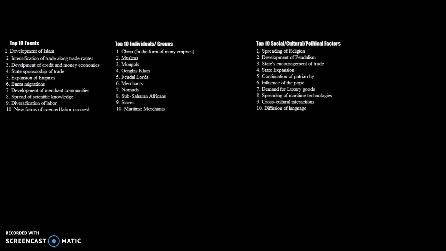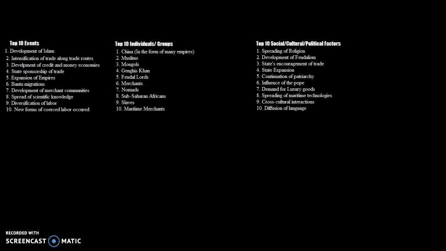Number 9 would be slaves. Slavery increased in some places during this time. However, slavery maintained its general level. Slavery was not greatly increased or decreased during this time. However, new forms, including corvée labor, were introduced along with traditional chattel slavery.